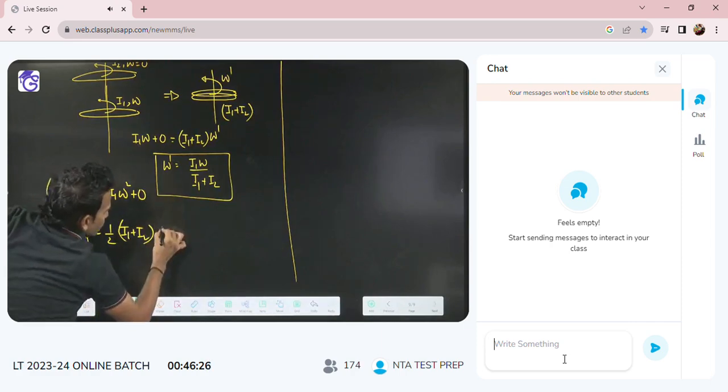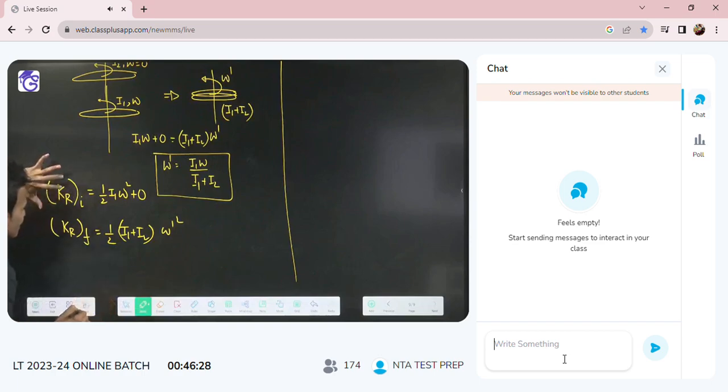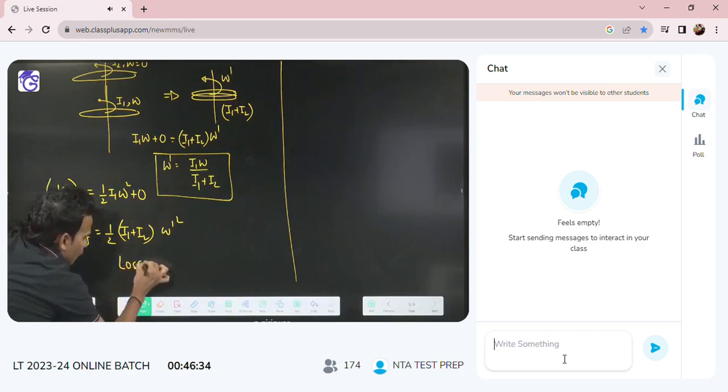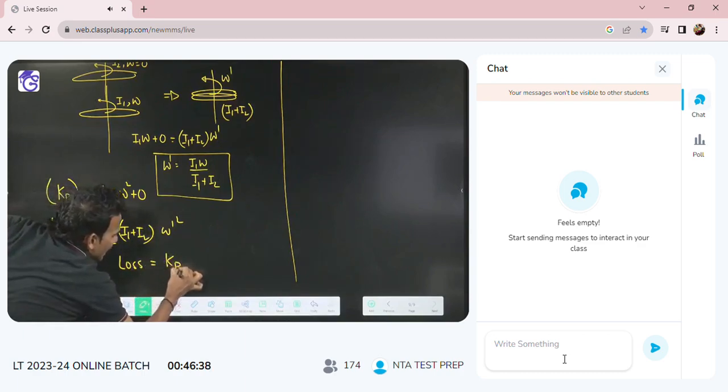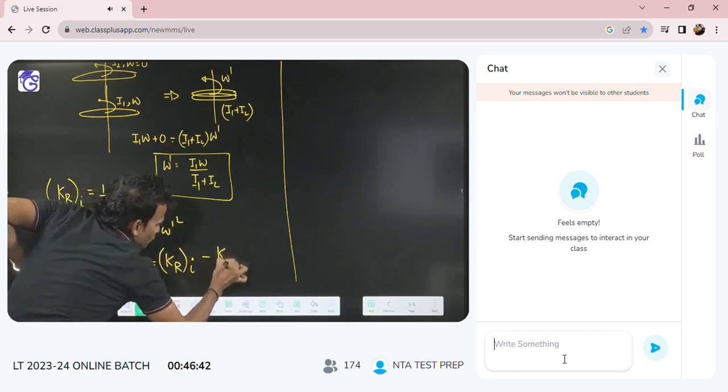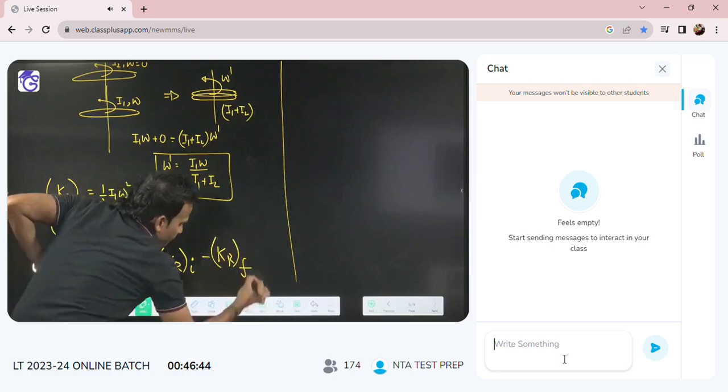With initial and final rotational kinetic energy, you can put omega dash here and find the loss in kinetic energy. Loss means initial rotational kinetic energy minus final rotational kinetic energy.